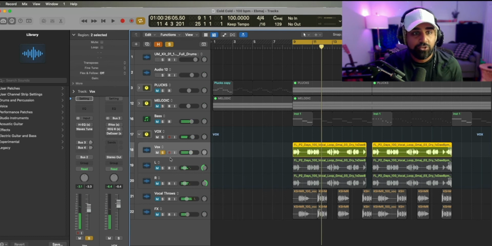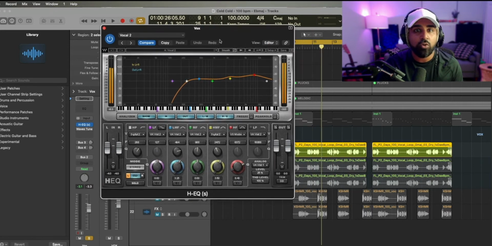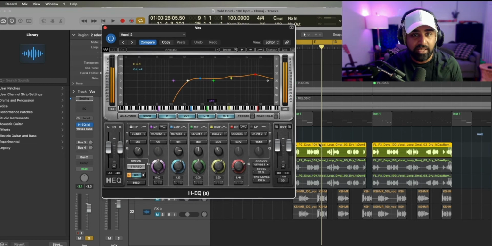So it's a very, very dry vocal. What I wanted to do is I wanted to do some EQ. I'm using the Waves H-EQ right here to get the vocal to sound crisp and cut through the mix. So this is what that sounds like.